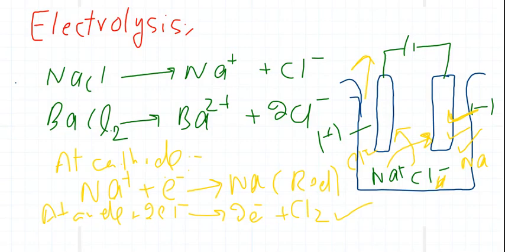Sodium metal is used for commercial purposes where we are in need of this metal, and Cl2 is also used, for example, in the formation of bleaching agents and in the formation of hydrogen chloride. So by the electrolysis of a compound we get different products, and we use this process on industrial scale to prepare our desired products.